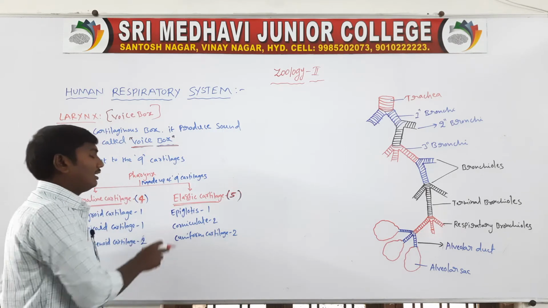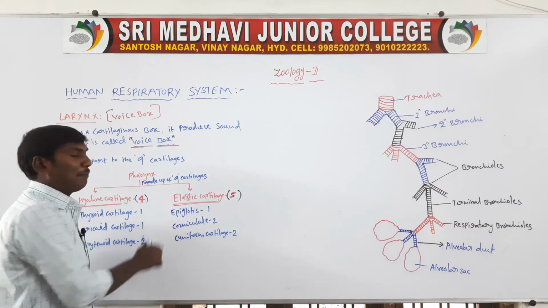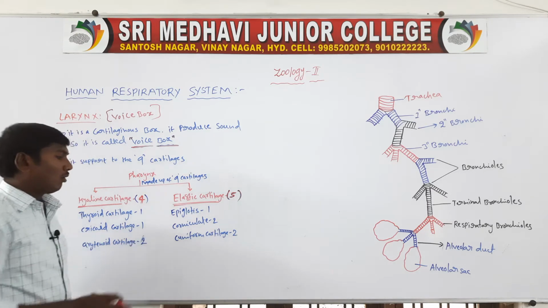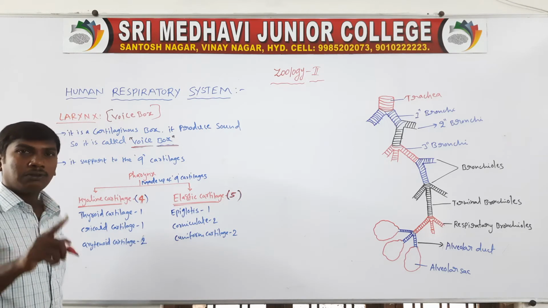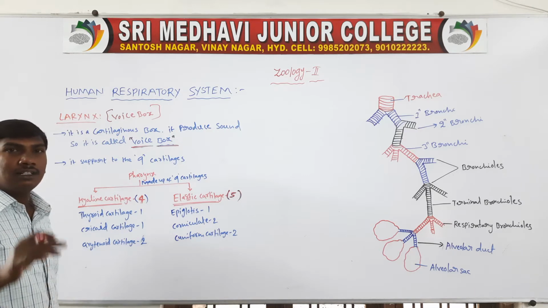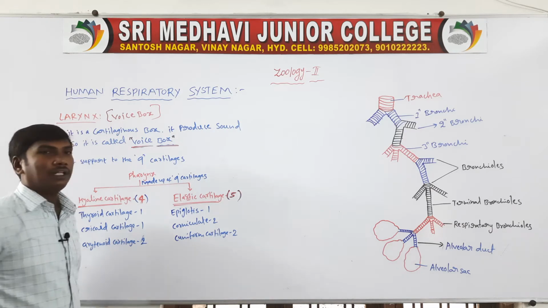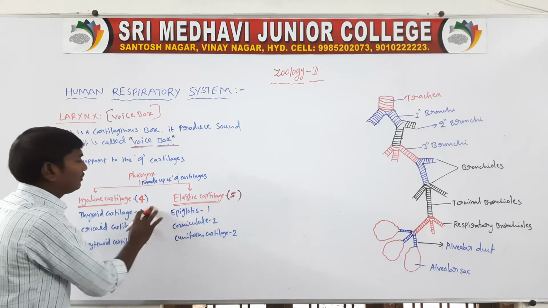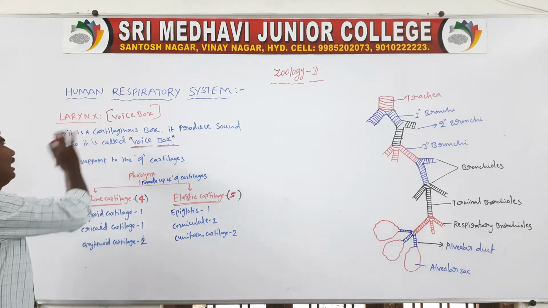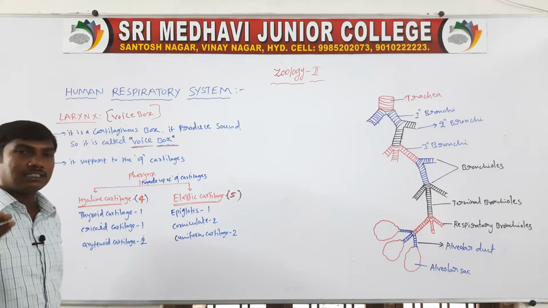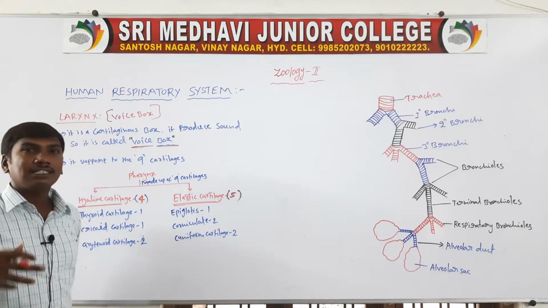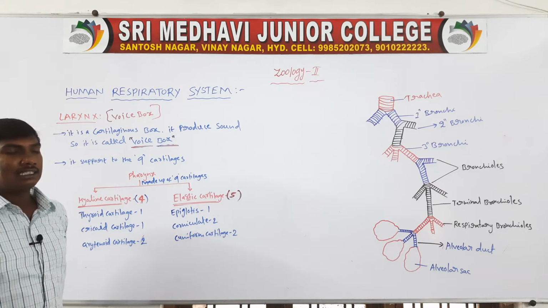The elastic cartilages are 5. One is the epiglottis, 1 in number. Next, the corniculate cartilage, 2 in number. The last one, the cuneiform cartilage, 2 in number. Totally 5 plus 4 is 9. These 9 cartilages are supporting the larynx. The larynx is also called the voice box because of the production of sound.